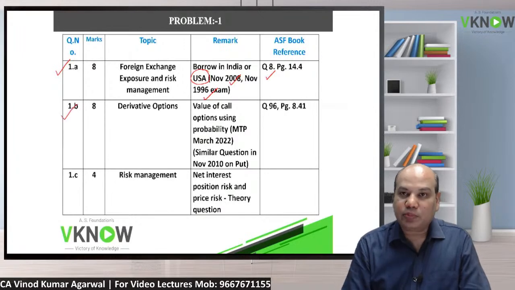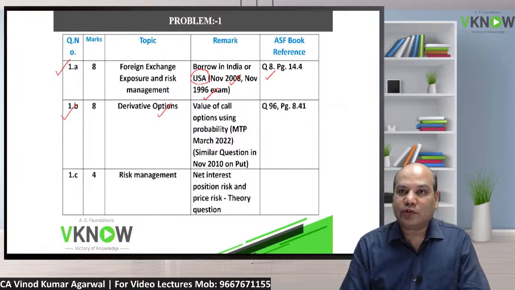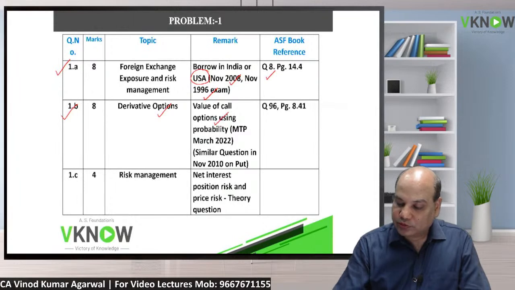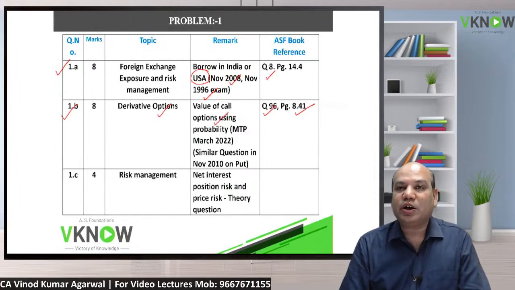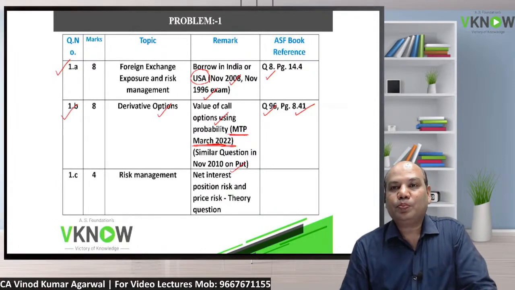Question number 1b, again 8 marks, a very easy question on derivative options, and we have covered a similar question in the class, in fact the same question, question 96 on page number 8.41. This question is there in your MTP of March 2022 also, and a very similar question was asked in November 2010 exam on put option.